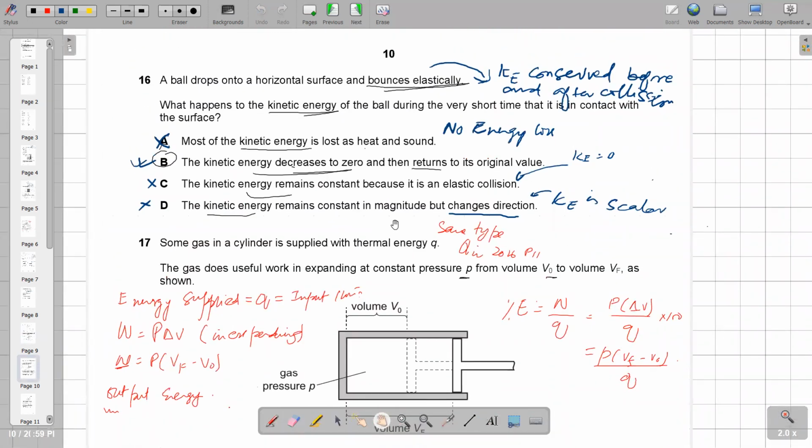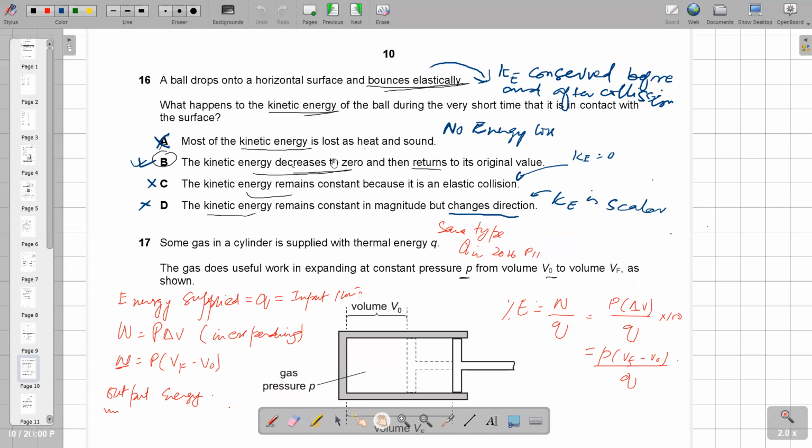A ball is dropped onto a horizontal surface and bounces elastically. Elastically means kinetic energy is conserved. Remember that in an elastic collision, the kinetic energy before and after the collision remains the same. But what about the time at which it collides? When the ball collides with the surface, for a very limited period of time the velocity becomes zero, the speed becomes zero. So the option that most of the kinetic energy is lost as heat and sound is not possible, because there is no energy loss. It is an elastic collision.